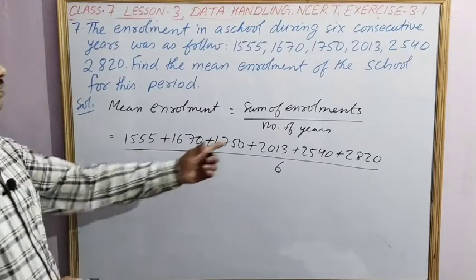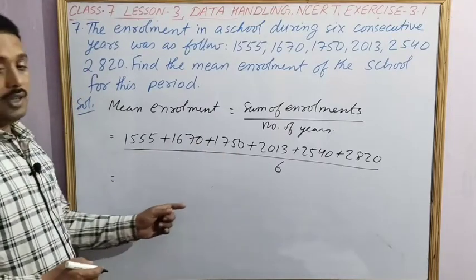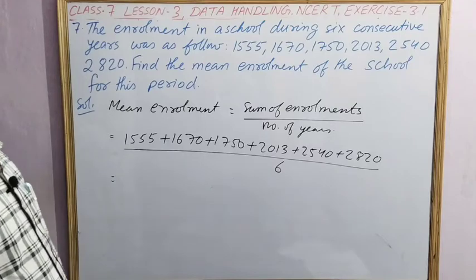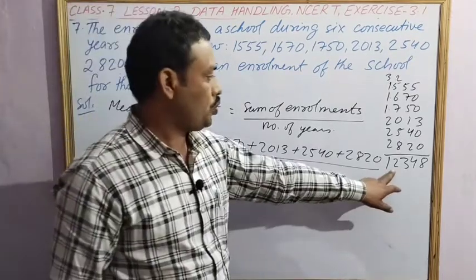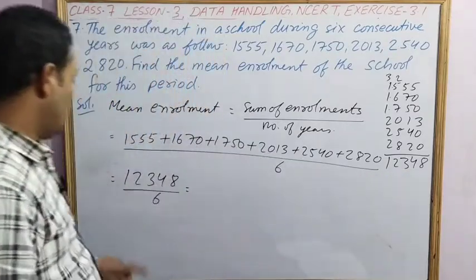Now you add them and divide by 6. So if you add these numbers, you will get 12,348 divided by 6.